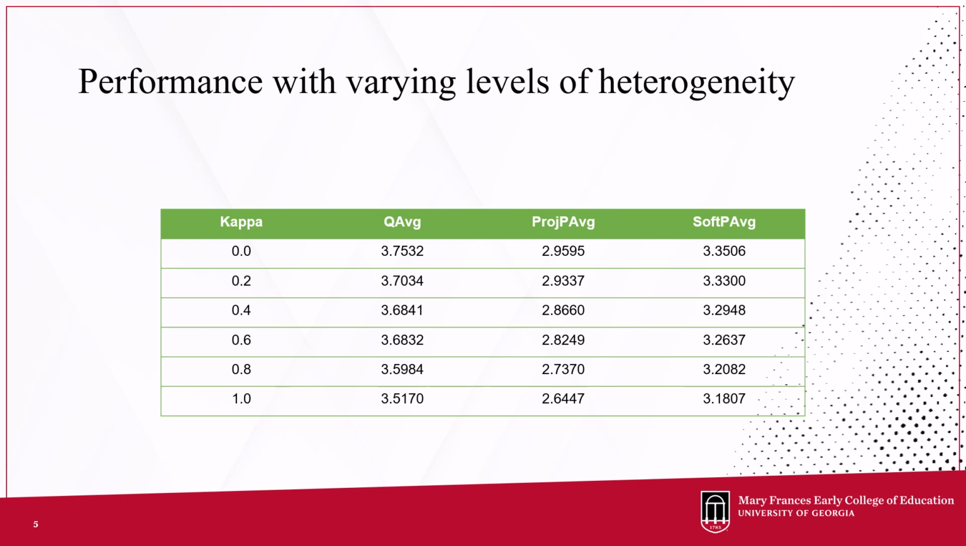As kappa, or K, increased, soft P-average degraded the least and stayed strong even under high heterogeneity. Project P-average performance dropped more sharply because forcing deterministic policies hurts when agents disagree. Q-average also dropped, but a little bit more slowly than Project P-average.